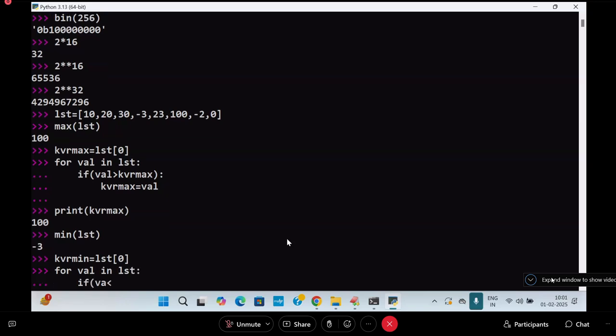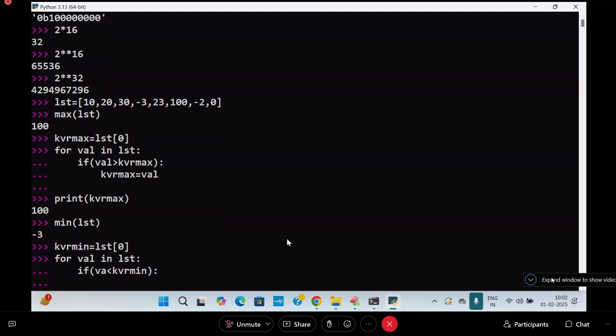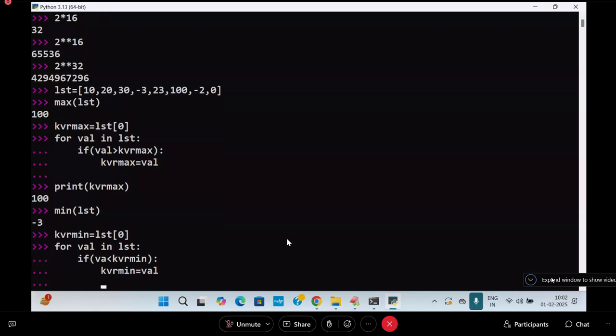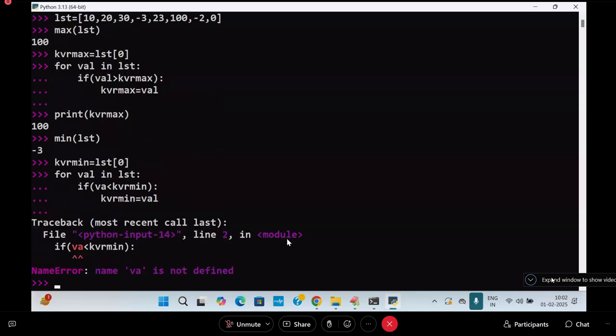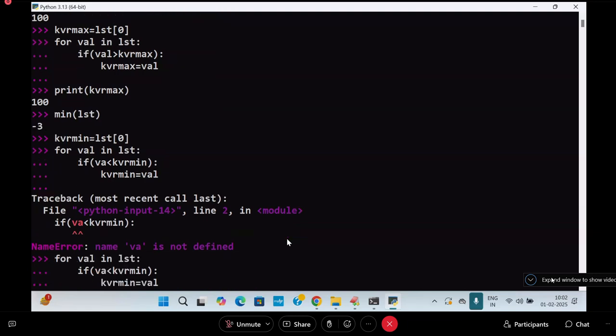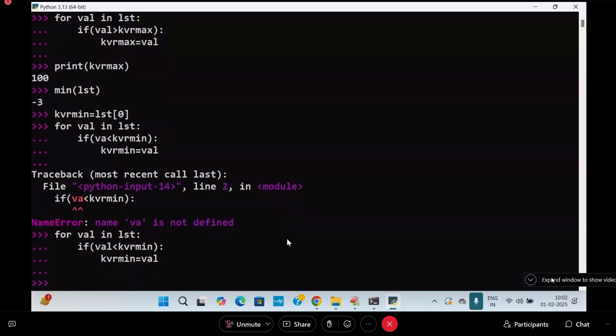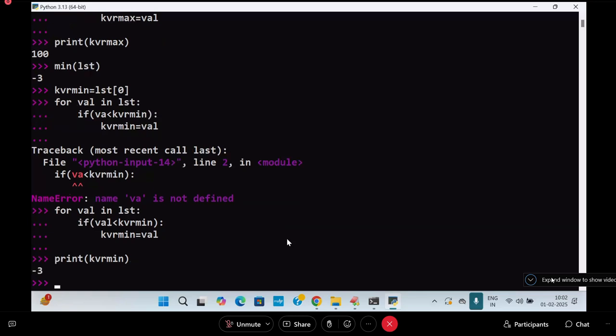If value is less than kvr_min, I am writing here kvr_min is equal to value. And come out of that. Value I need to write it. This is what I am writing. Come to this place. Now I am writing here kvr_min, which is going to give you -3.